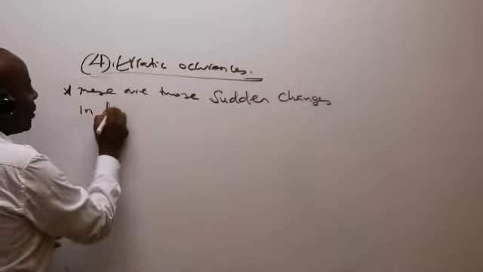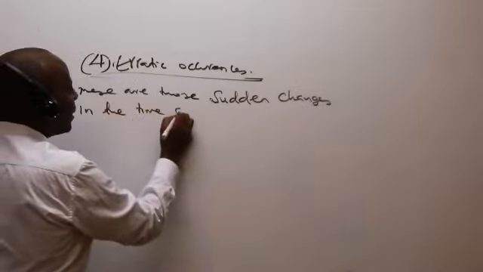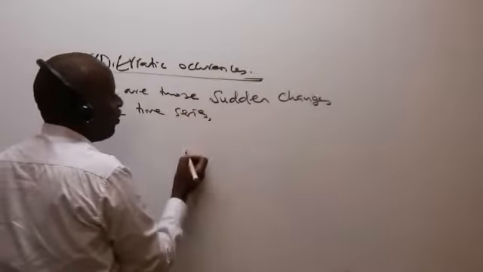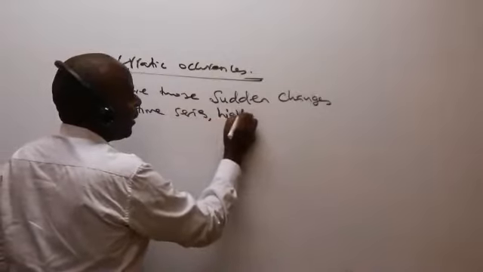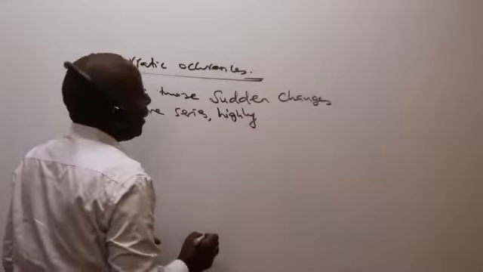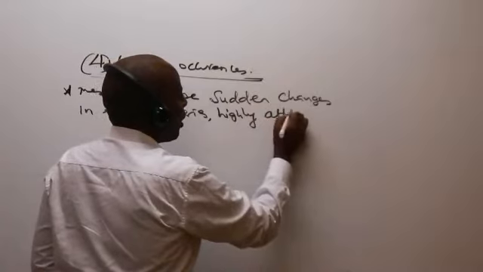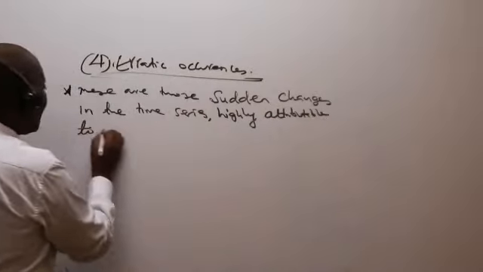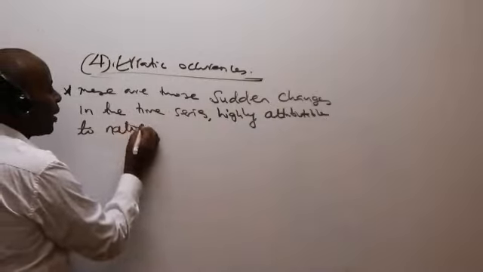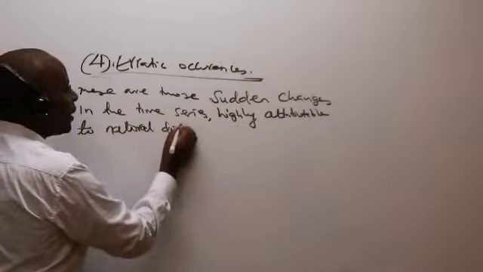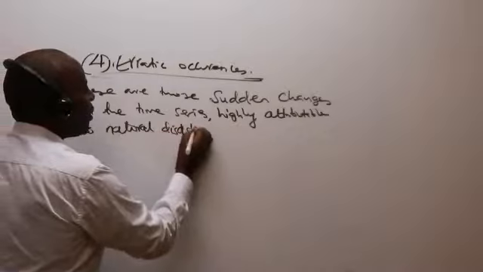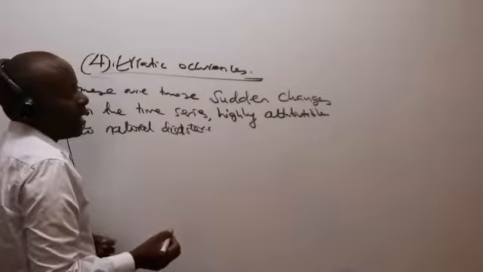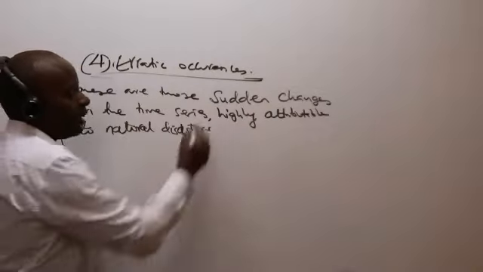in the time series, highly attributable to natural disasters. They are very sudden.